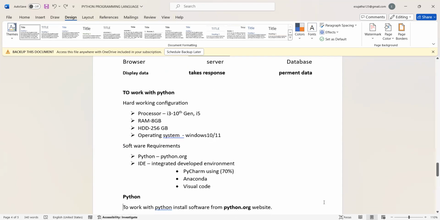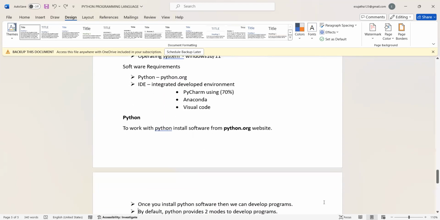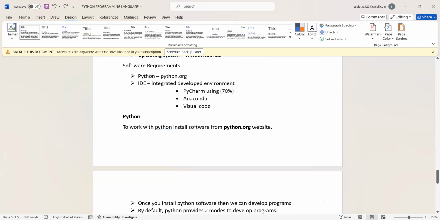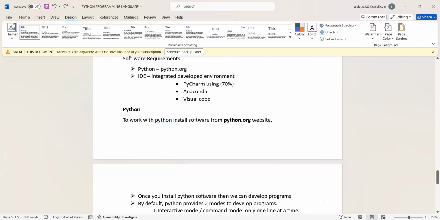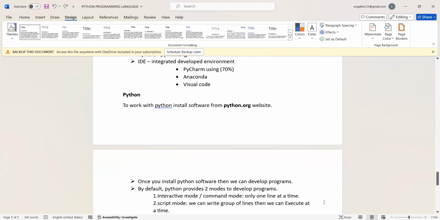Then Visual Studio. To work with Python, first we have to install Python from the python.org website. Once we install the Python software, we can develop programs. By default, Python provides two modes to develop programs: interactive mode and script mode. Interactive mode is also called command mode.